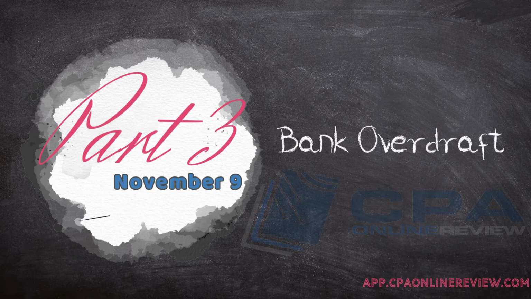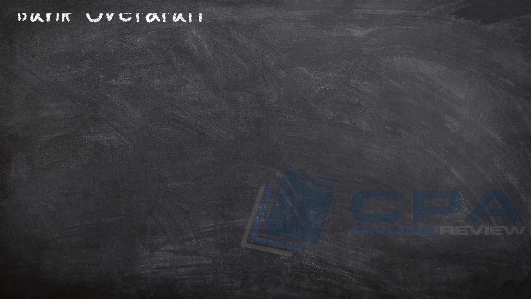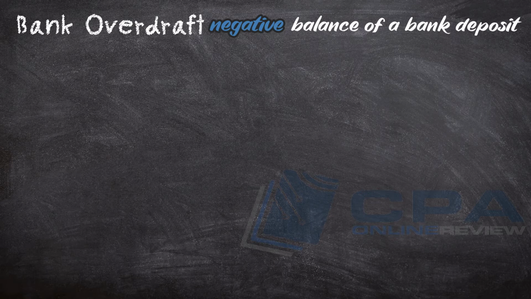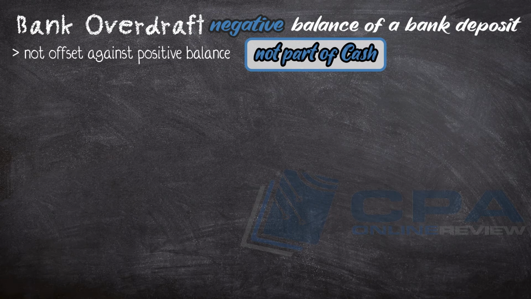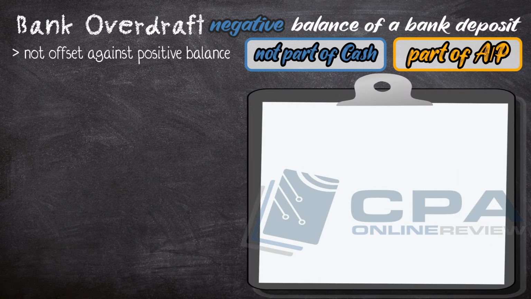Bank overdraft. Bank overdraft is a negative balance of a bank deposit account. If not stated in the problem, the overdraft is not offset against the positive balance and not presented as part of cash. Instead, it is presented as part of liability, or normally, accounts payable.